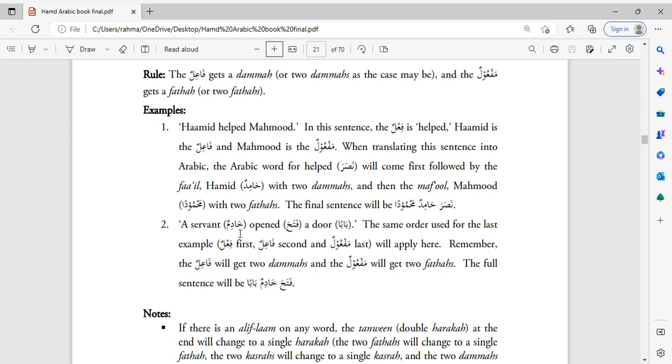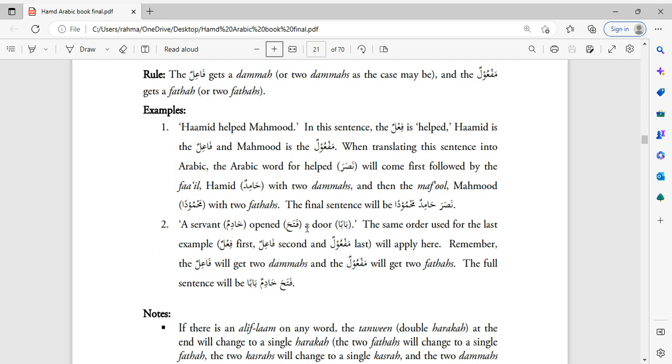Because remember, when a noun is indefinite, then you give it a tanween. Right? If it was the servant, you would say al-khadimu, but because here it's indefinite, a servant, it's not specific, we give it a tanween. So it's fataha khadimun. And we're saying khadimun, not khadiman or khadimin. Why? Because the rule is the fa'il takes a dhamma. Okay, very important. The fa'il takes dhamma. So it's fataha khadimun, and the Arabic for door is baban.